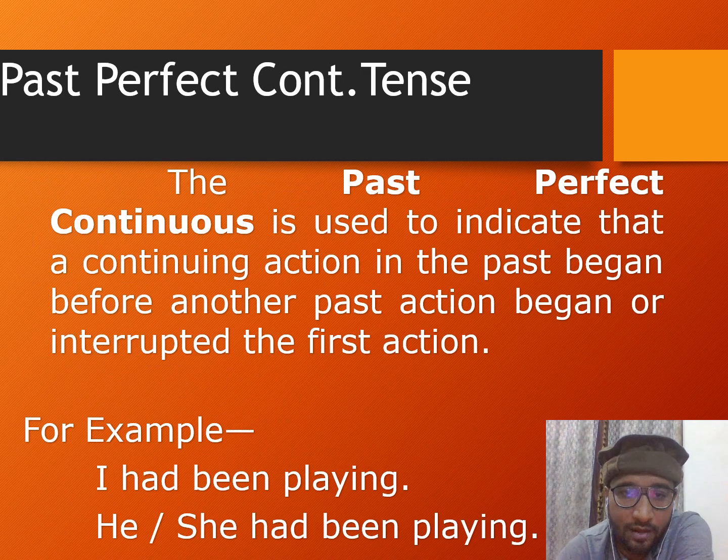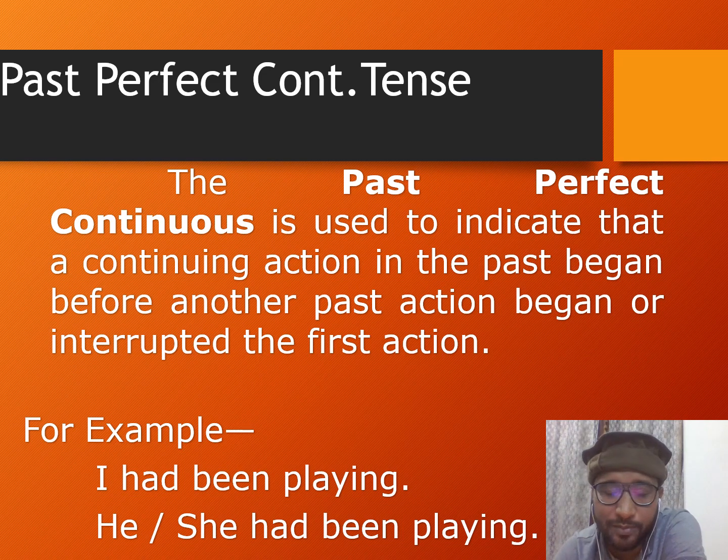Now here is the last aspect of past tenses, which is past perfect continuous tense. The past perfect continuous tense is used to indicate that a continuing action in the past began before another past action began or interrupted the first action. For example, we talk about a continuous action of the past which started at one particular time and continued for a period of time and ended there. So when we show a period of a timeline of a continuous action in the past, in that category we go for past perfect continuous.